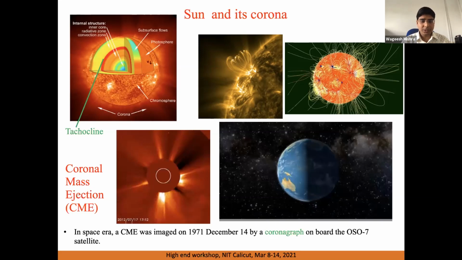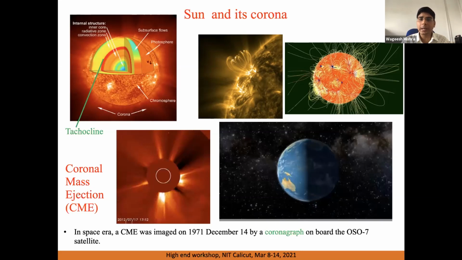Such a CME was first imaged from a space coronagraph in 1971, and since then we have a series of missions which have observed such coronal mass ejections. Similar to coronal mass ejections, there is continuous mass loss from the sun, and that is due to solar wind.